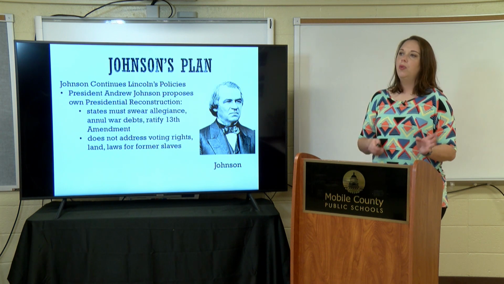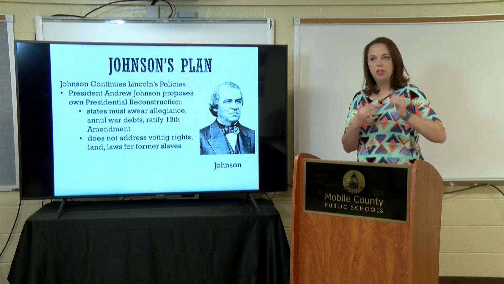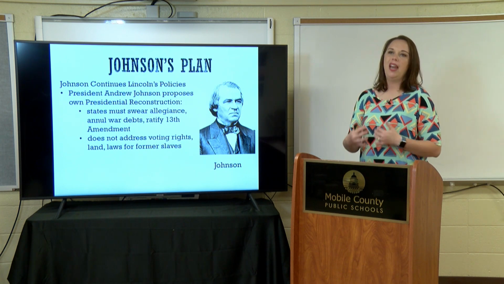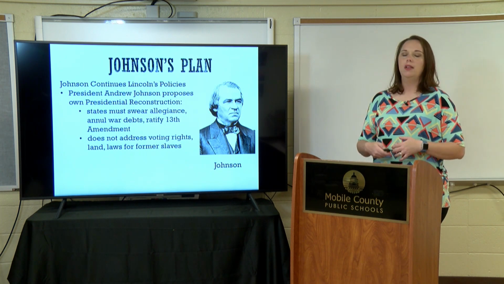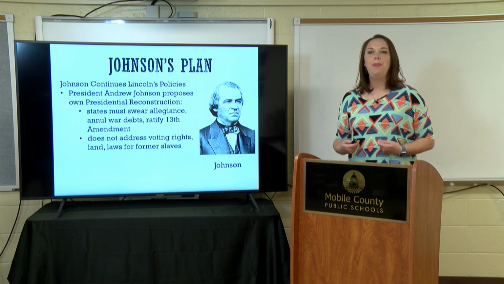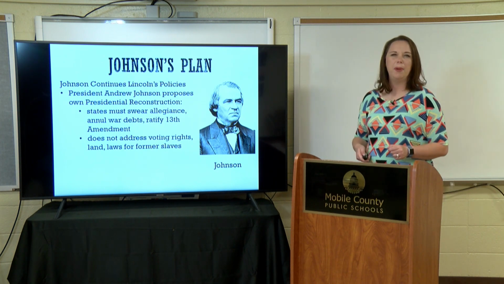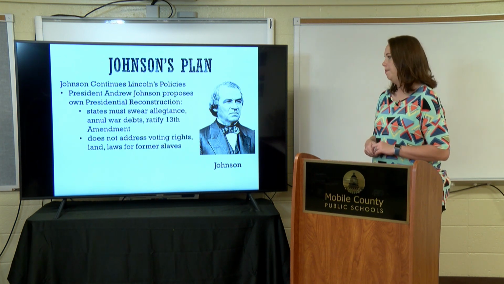So basically they're wanting the states to approve the 13th Amendment to show that they agree with the abolition of slavery. Now remember, you only have to have so much percentage of votes in Congress to get a bill passed, but of course it has to be ratified by the states. I'm sorry, not a bill, but an amendment to be added to the Constitution, or the Constitution to be amended. The people have to agree to that as well. So that's what that ratification process looks like. A little bit more complicated than that, but that's the gist of it.